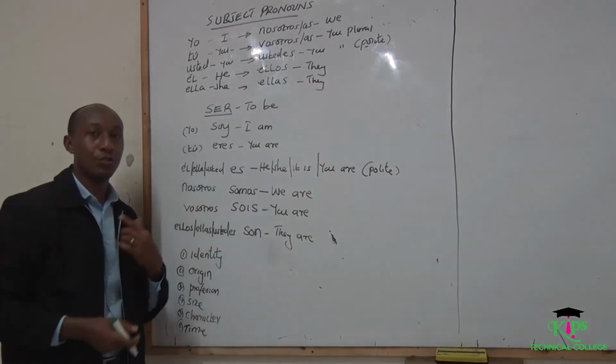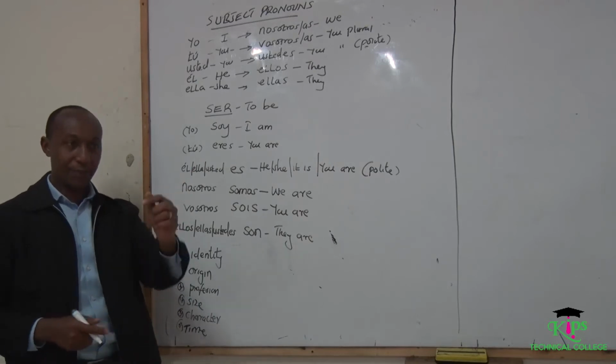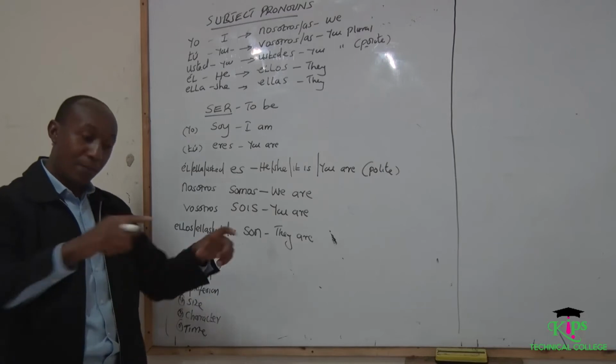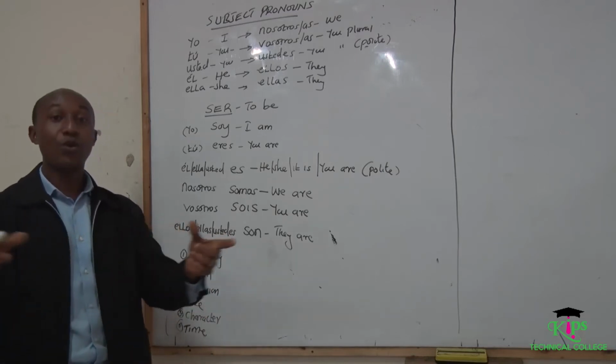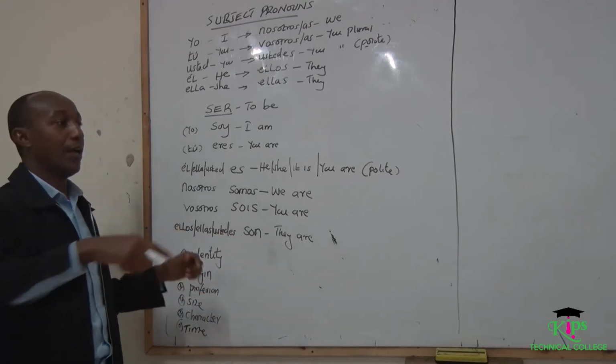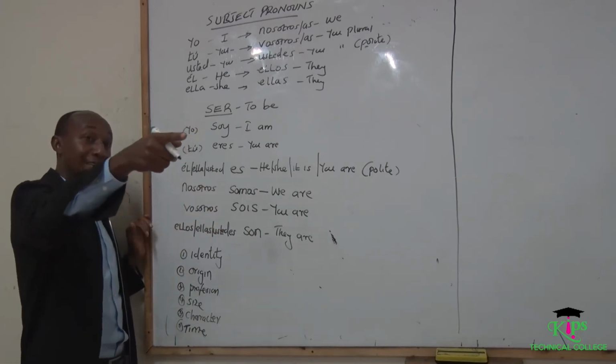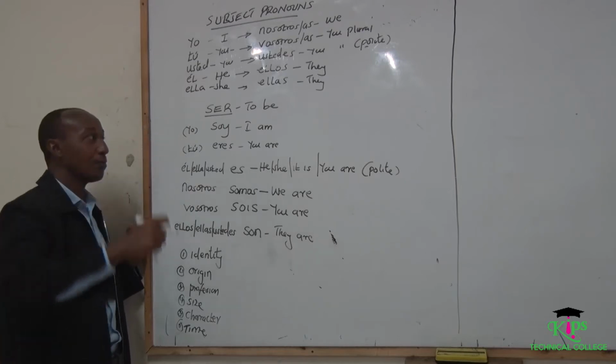So we say yo, tú or usted, él or ella, which is he or she. Then when we are many, we say nosotros. When we are many, entirely, vosotros. And then with polite, we say ustedes. Then for they, we say ellos and ellas.